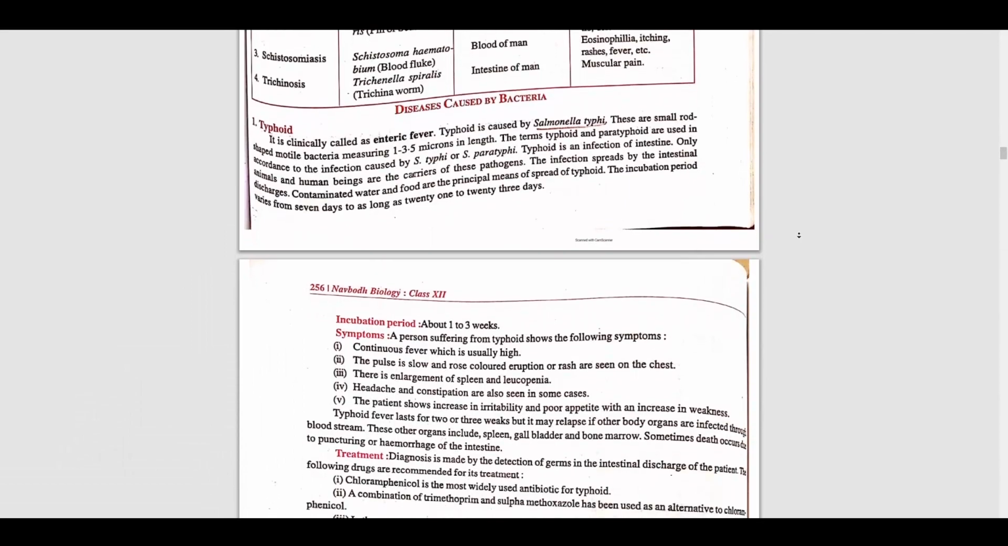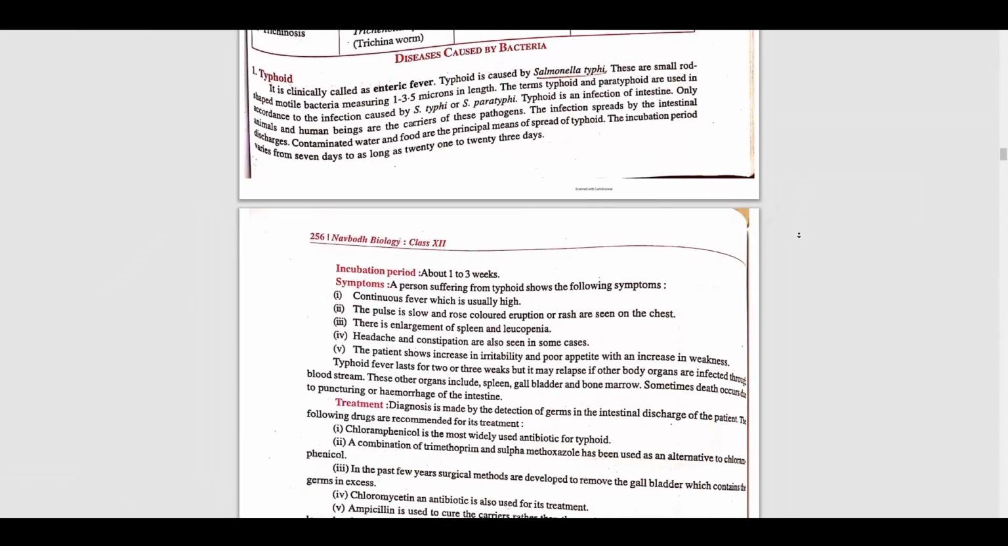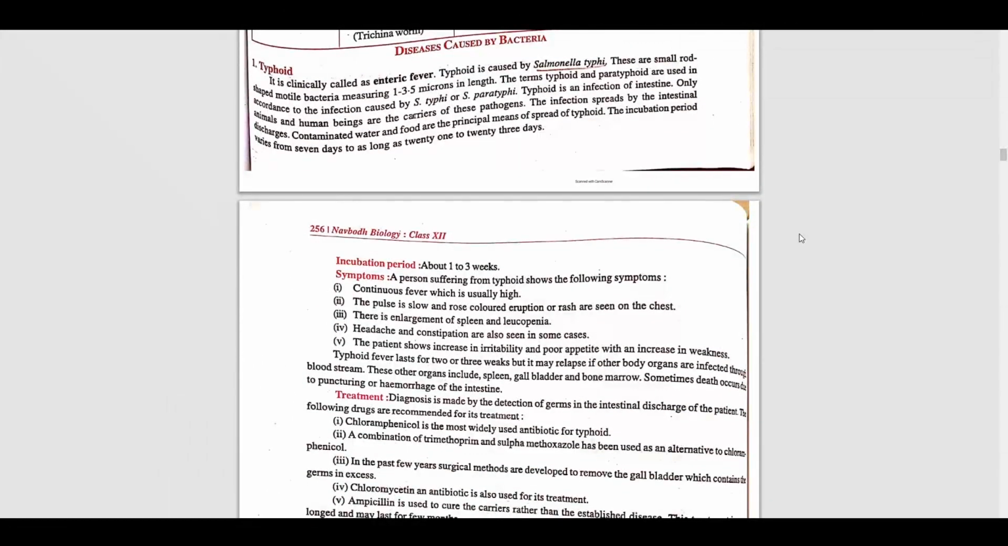Salmonella typhi are small rod-shaped motile bacteria measuring 1 to 3.5 microns in length. The terms typhoid and paratyphoid are used in accordance with the infection caused by S. typhi and S. paratyphi. Again, this S refers to Salmonella.